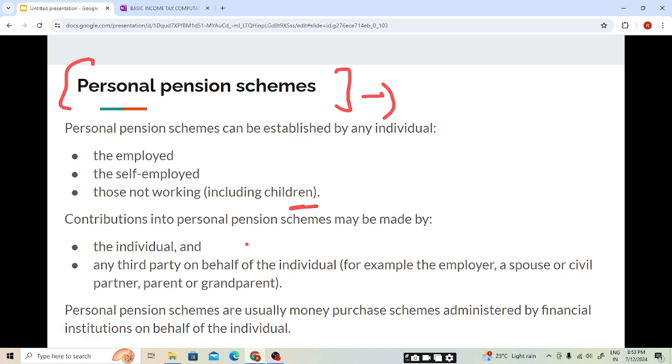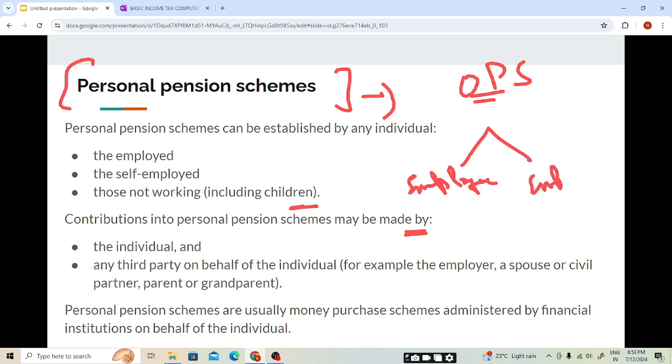Contributions into personal pension schemes may be made by, so in case of occupational pension scheme, students, we have seen the contribution will be made either by the employee or employer, or both can contribute. Now coming to the personal pension scheme, who can contribute? If I am an individual, I can invest on my own behalf.